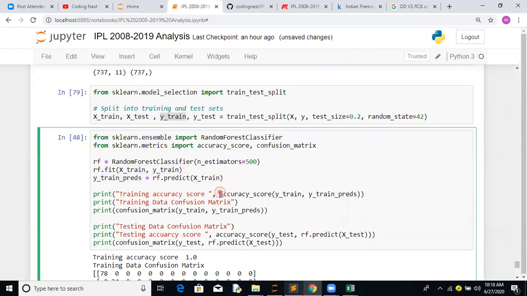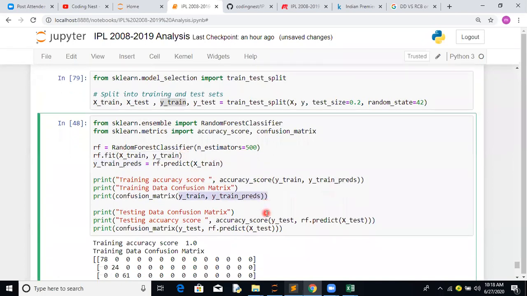Let's find the accuracy, and similarly the confusion matrix. For testing data, Y test is your actual, and your prediction is rf.predict of X test. This will help you get a prediction for your testing data. Similarly, we find the confusion matrix. So let's try to create this.